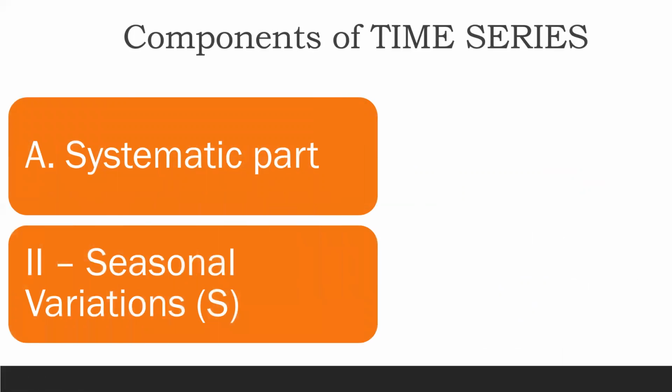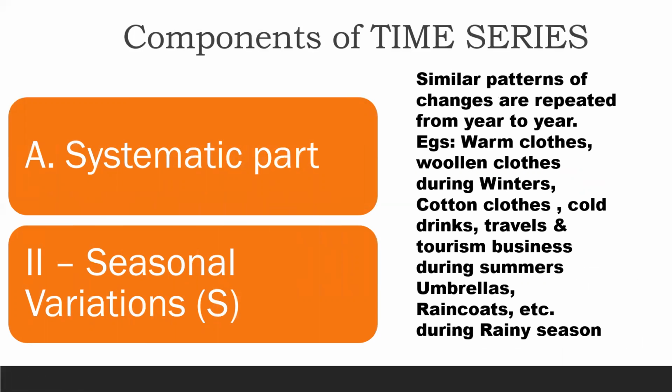Moving forward with the next part, that is seasonal variation. अभी नाम में ही meaning है seasonal. That means depends upon the season. एक साल में there are different type of seasons जो हमें देखने को मिलते हैं. So all these type of changes have got a similar pattern which are repeated from year to year. हर साल एक particular type में, हर महीने में या हर 3 महीने में या हर 6 महीने में, you will notice this trend which is similar.